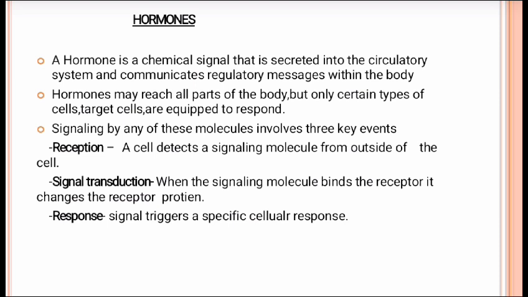Signaling by any of these molecules involves three key events: reception, signal transduction, response. First one is reception. A cell detects a signaling molecule from outside of the cell. Second one is signal transduction. When the signaling molecule binds the receptor, it changes the receptor protein. Third one is response. The signal triggers a specific cellular response.